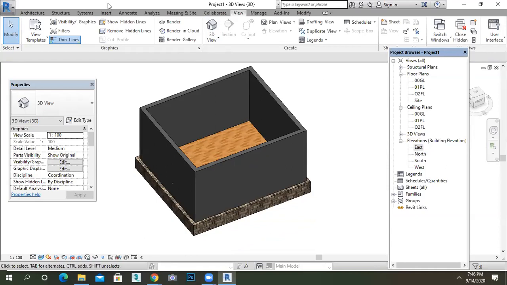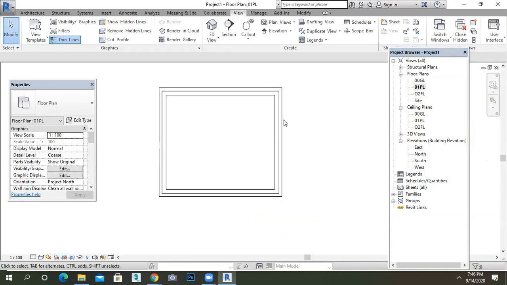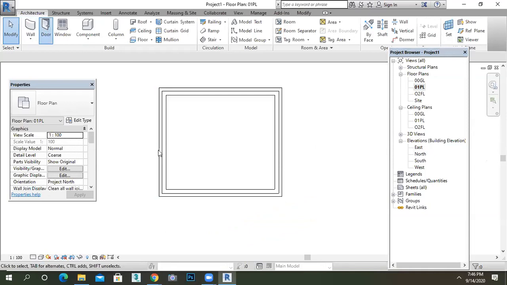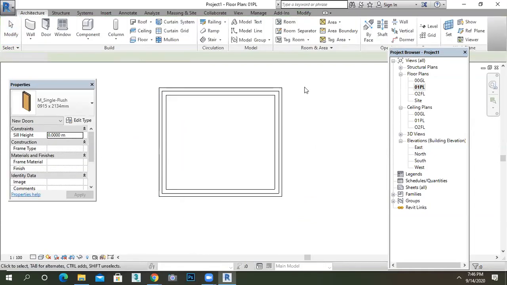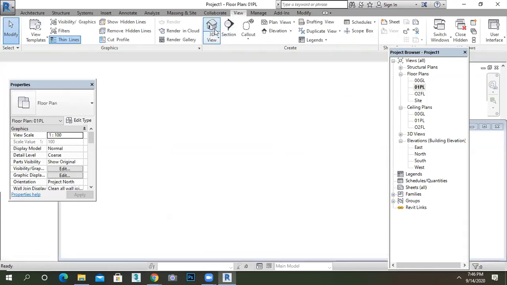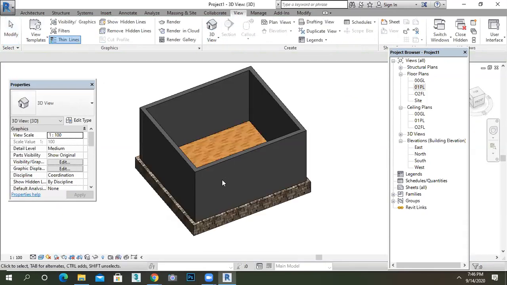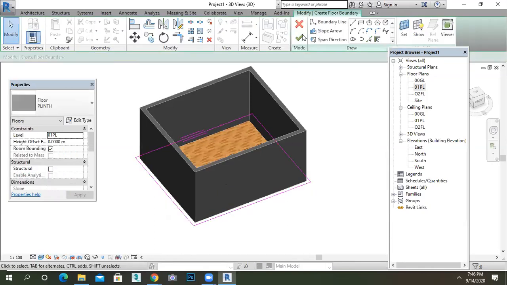Shall I move forward? Go to the plane. Just place the door where you want. Repeat the last one. Okay. See. Go to the 3D. Control Z. Control Z. Just need a Control Z.